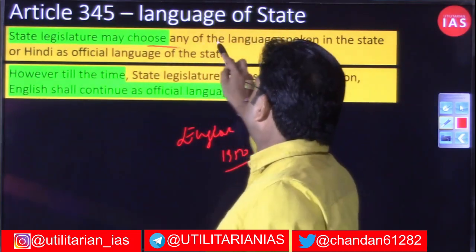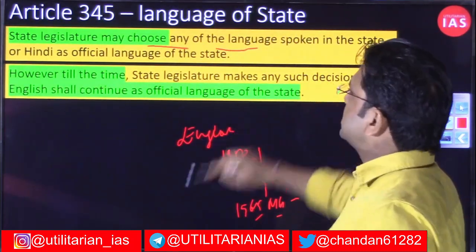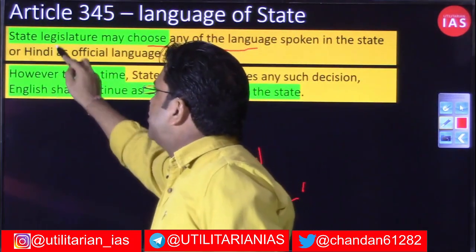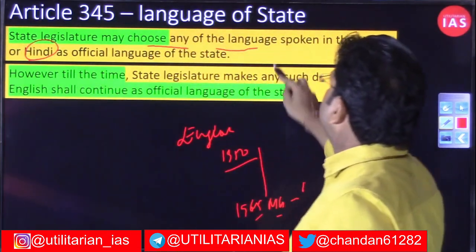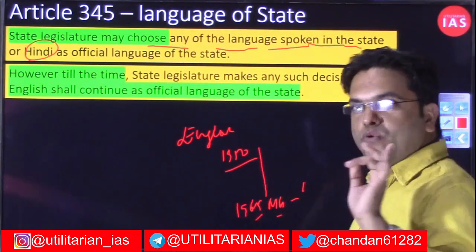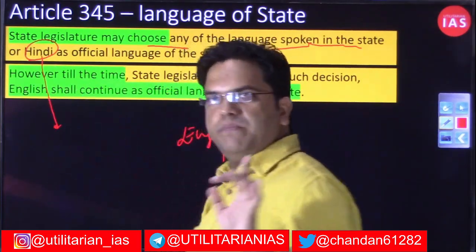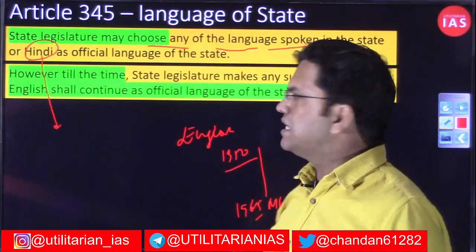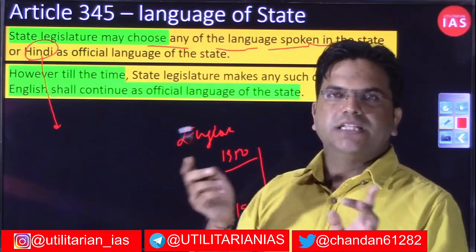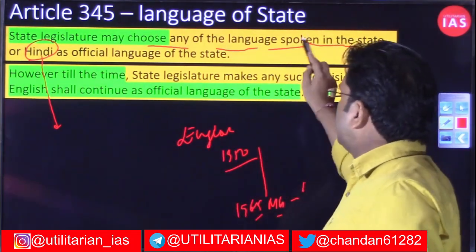The state legislature may choose any of the languages spoken in the state, or Hindi. This point is very interesting: the state may choose any of the languages spoken in the state or Hindi. So even if Hindi is not spoken in that state, they have the right to choose it.